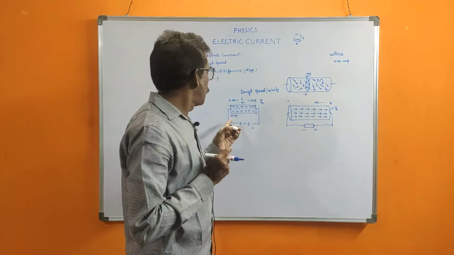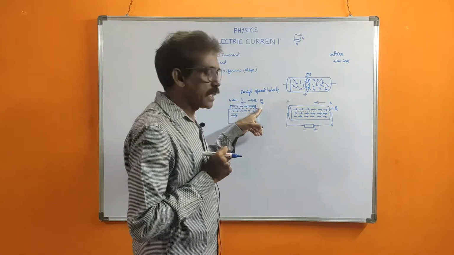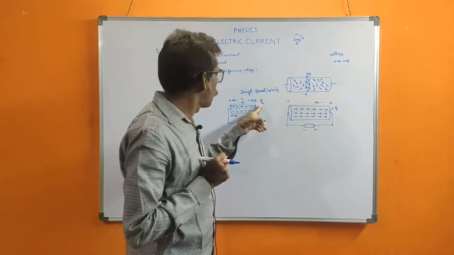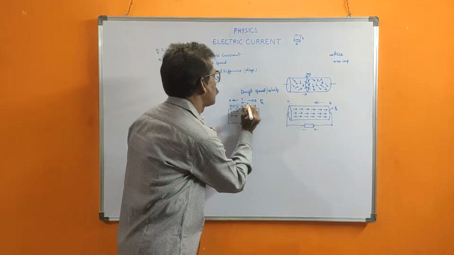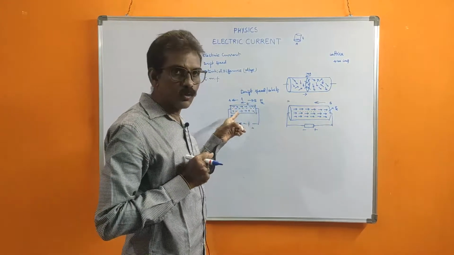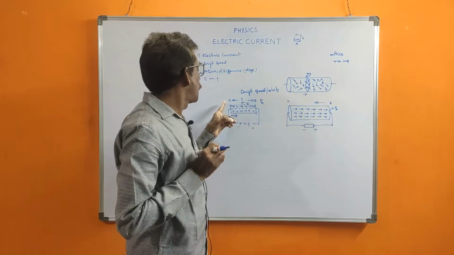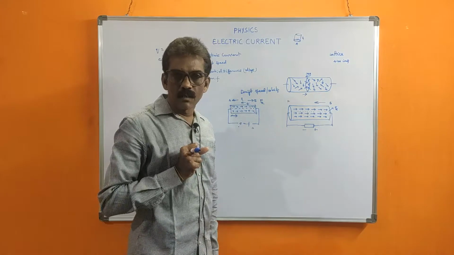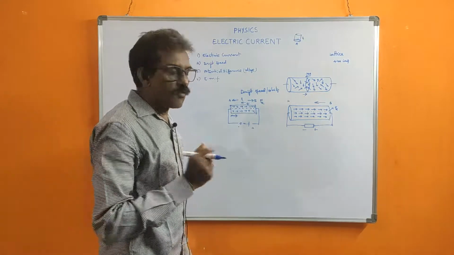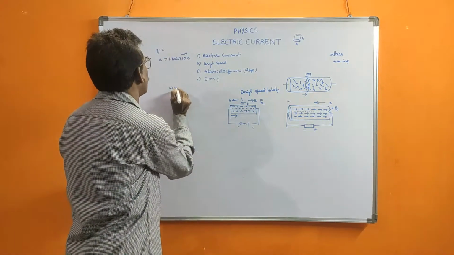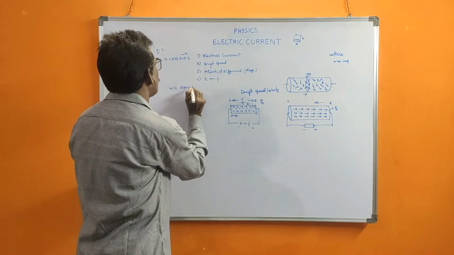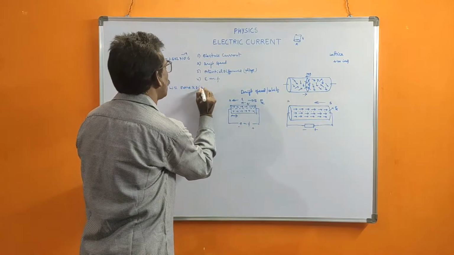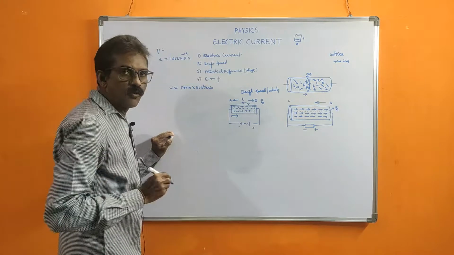So that's why the EMF is defined as the work done by the electric force on the charge Q to move the charge from A to B, that is, distance L. Work done formula in physics is force into distance.